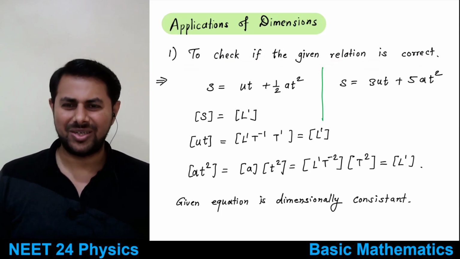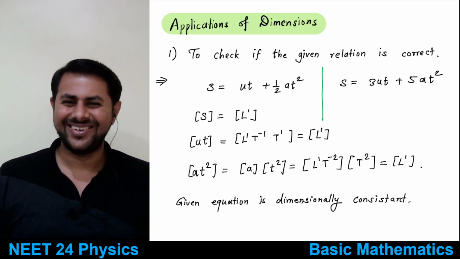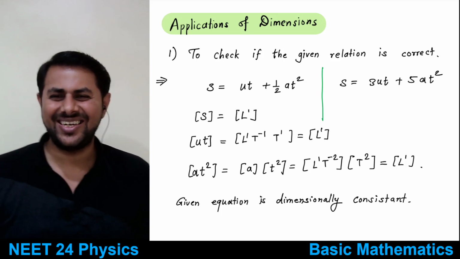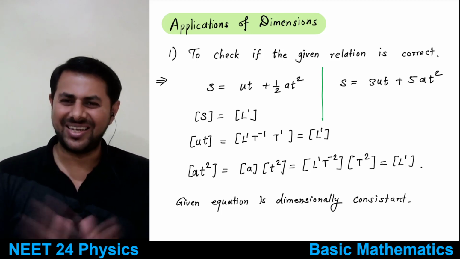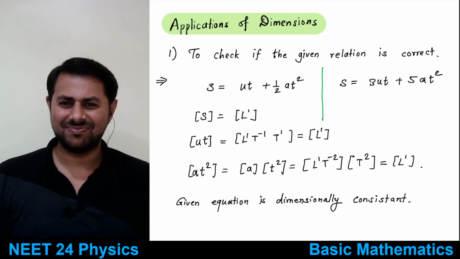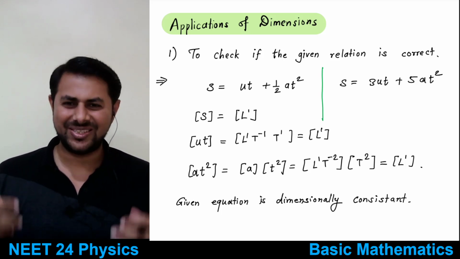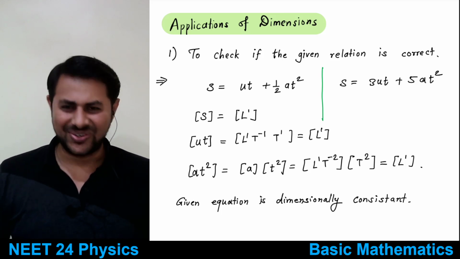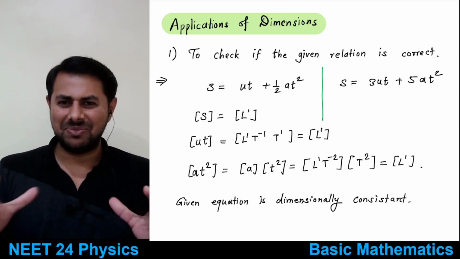So not only a given relation, suppose someday you are so much interested in physics that, this should not happen, I'm just saying it, you leave your medical field, start studying physics, and not just that, you come up with some discovery like Newton. So you will have some formula, no?